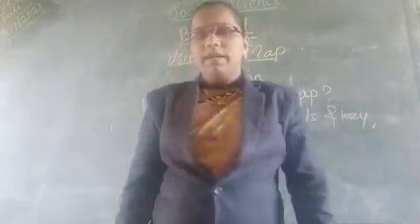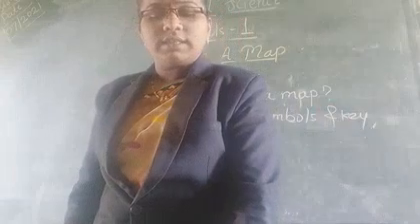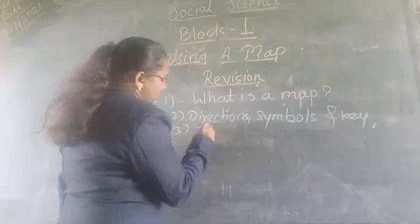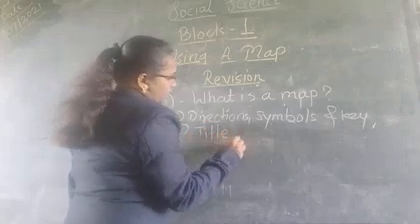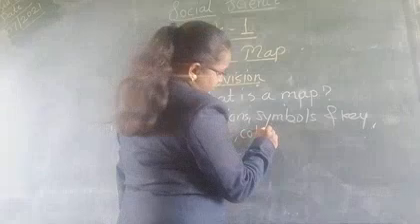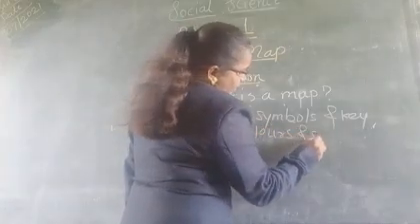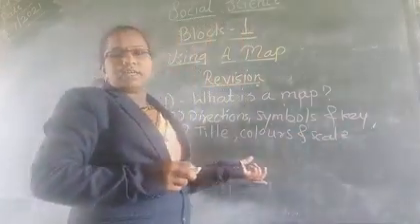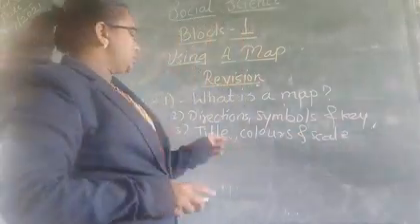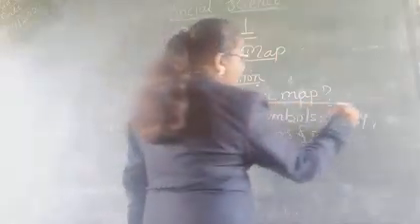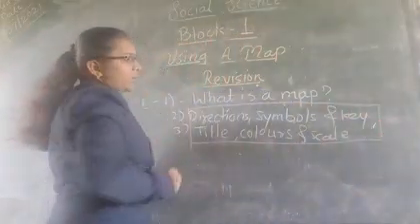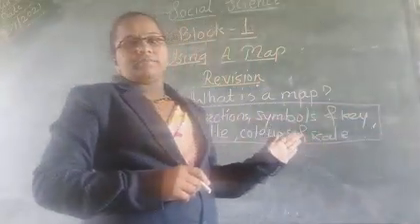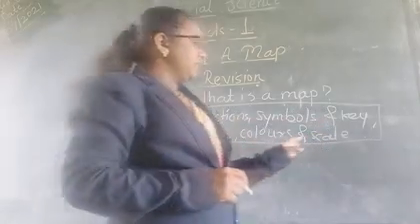Key. Okay. So my dear students, in the third lesson we study the title, colors and scale. These are the remaining 3 elements of the map. So there are 6 elements in total, and they are helpful for drawing the map. In the second lesson we study direction, symbol and key. In the third lesson we study title, color and scale.